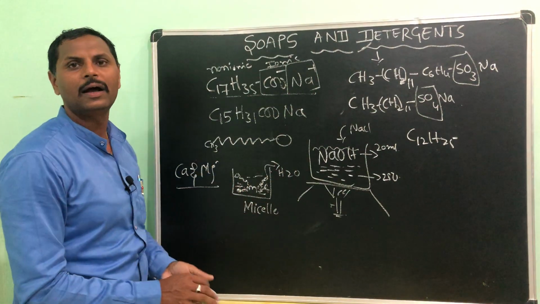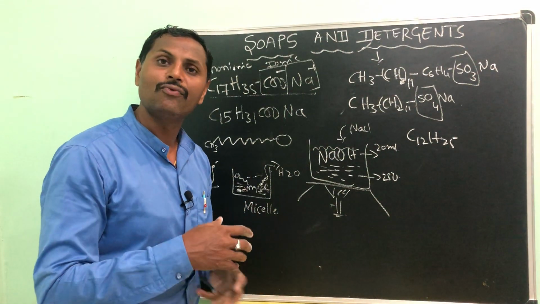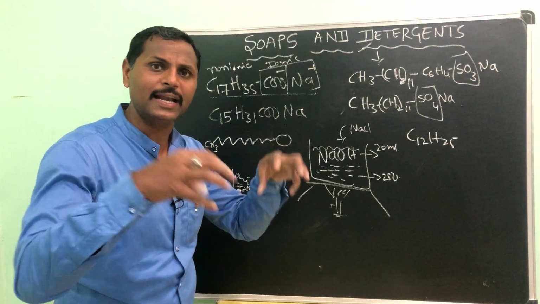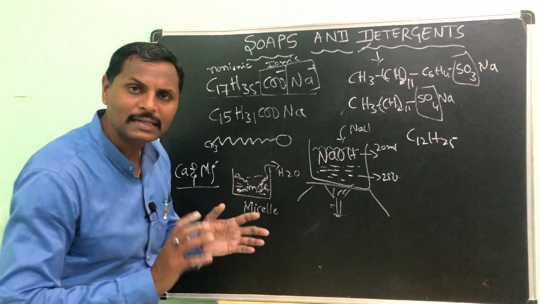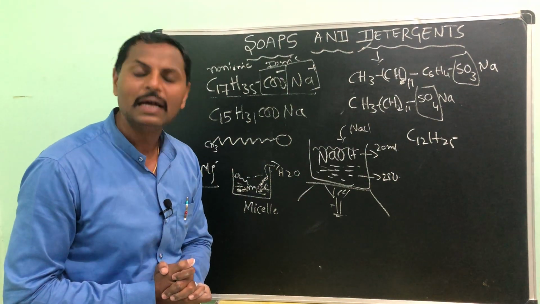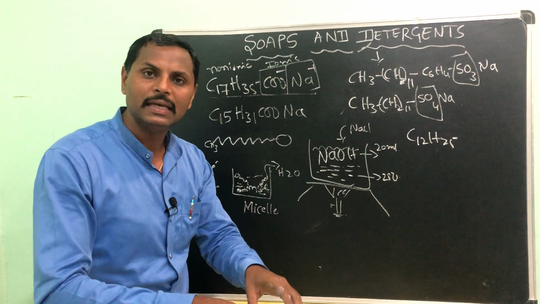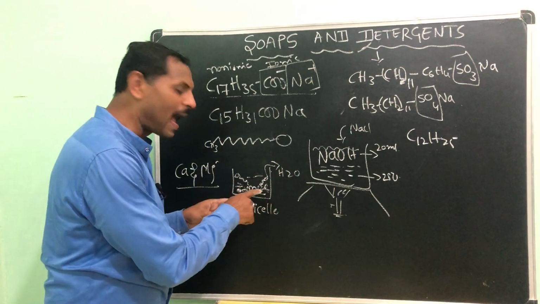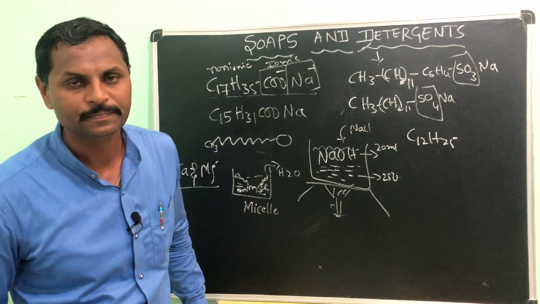The ionic end is always a hydrophilic end, and the non-ionic end is a hydrophobic, dirt or oil loving end that attaches with the oils and forms micelles. When soaps or detergents are mixed in water, they form colloidal particles. When you put the dirty cloth in the water, it removes all the dirt in this manner, and like this they do the cleansing action.